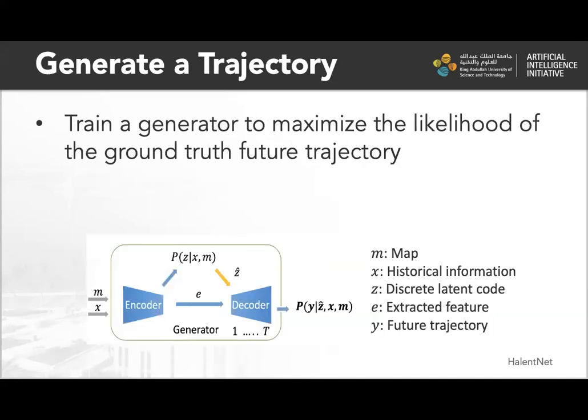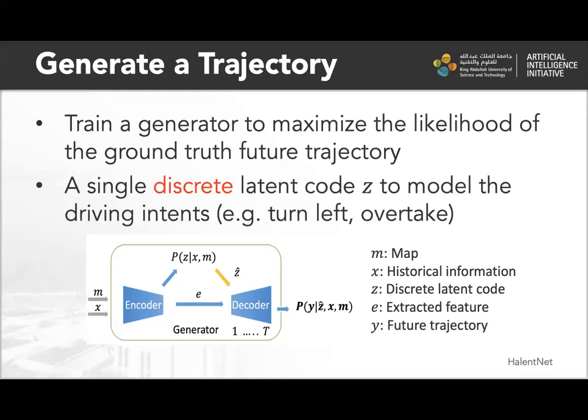Let's start from how our model generates a normal trajectory. The generator of our model is a conditional VAE that takes map and historical information as input to predict the distribution of the future trajectory. The model is trained by maximizing the likelihood of a ground truth trajectory in the predicted distribution. In addition, we use a single discrete latent code Z to model different driving intents, like turn left or overtake. The intent is inferred from the input data and is fixed when generating the future trajectory. Also, it is learned in an unsupervised way.